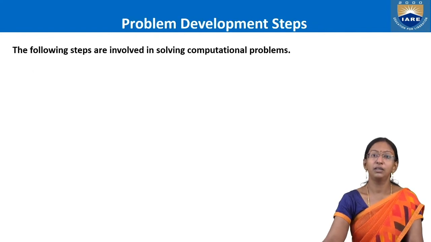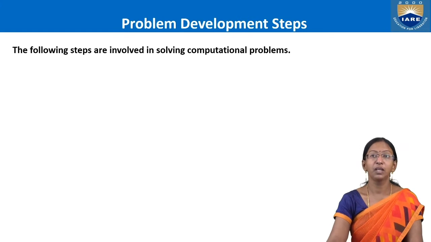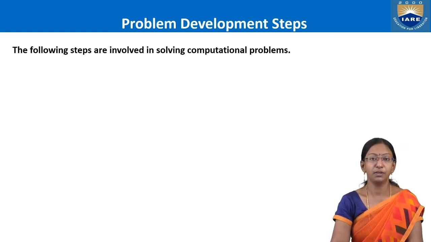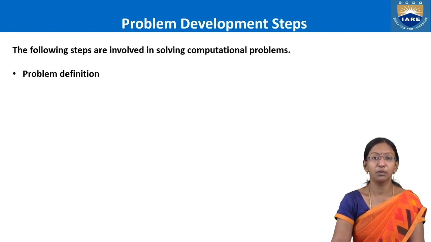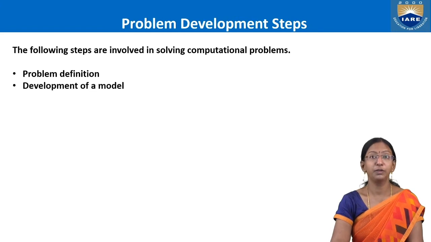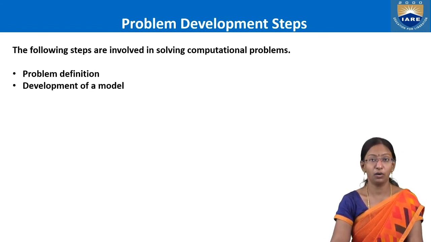Coming to the development, how an algorithm can be developed. Let's see the computational problems that are involved in that. Okay, let's start with the first one. First of all, we are going to define a problem. You have to understand what the problem is meant for, in which direction it is pointing, what kind of input it is going to take, what kind of output you are going to expect, and all.